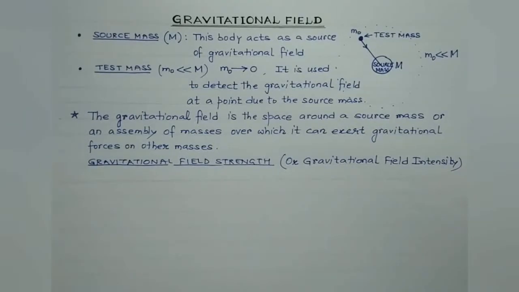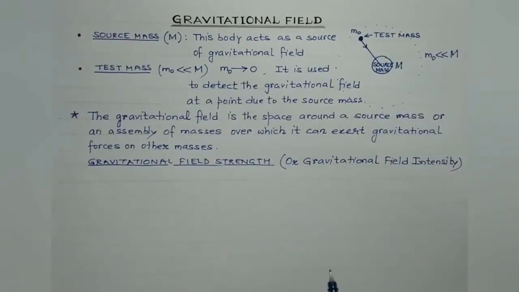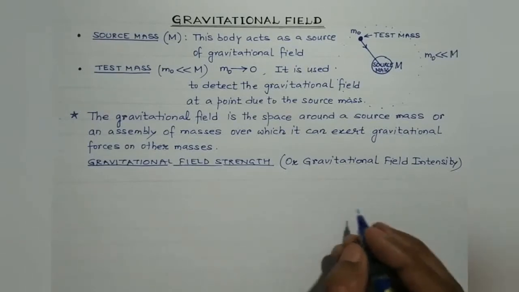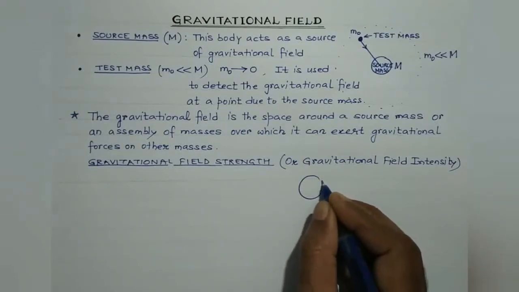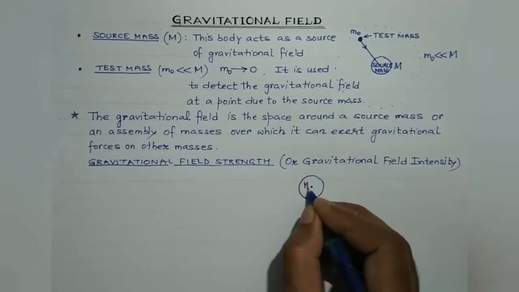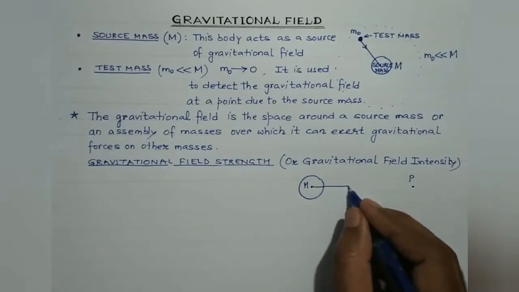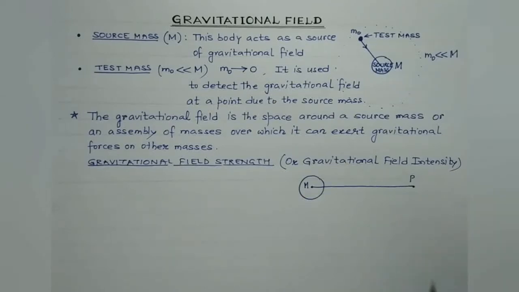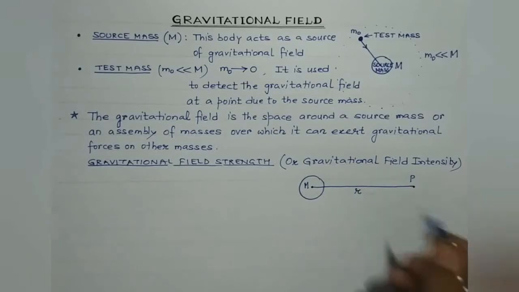So for this, let us consider the gravitational field of an isolated body of mass, say capital M. In order to determine the gravitational field strength at a point P, let us consider this case. This is the body of mass M, and this is an arbitrary point P. Suppose the distance of this arbitrary point P from the center of the source mass is R.